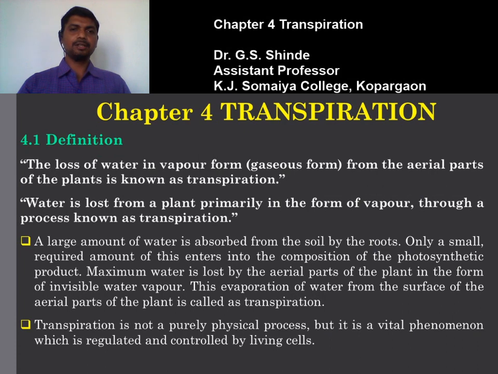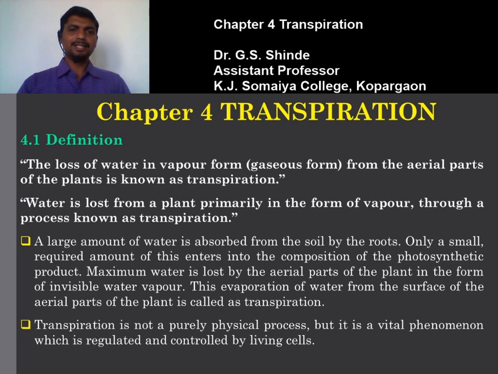Now the definition of transpiration: the loss of water in vapor form, that is in gaseous form, from the aerial parts of the plants is known as transpiration. The aerial parts like stem and leaves, through these the water is lost in the form of vapors in gaseous form. So this phenomenon is called transpiration. I am going to repeat it again: the loss of water in vapor form from the aerial parts of the plants is known as transpiration.